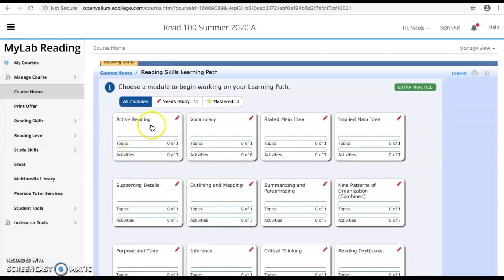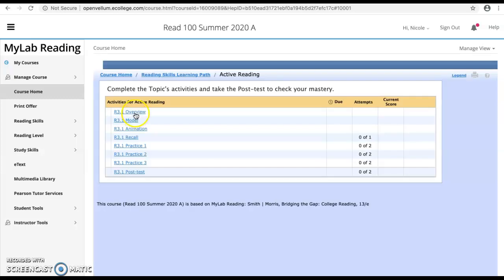The first one, if you remember from week 1, is active reading. So what happens when you're in our course is you click on active reading, and you will get a list of activities to do. It begins with an overview of the new material you're learning, then there's a model and animation, and then practice questions for you to work through.